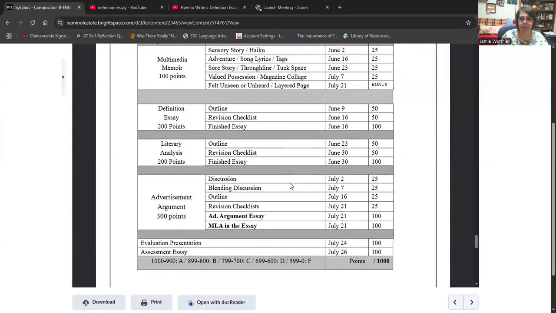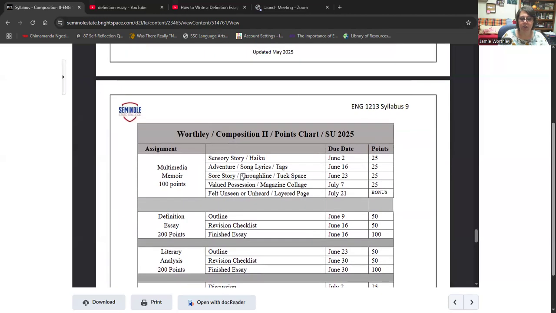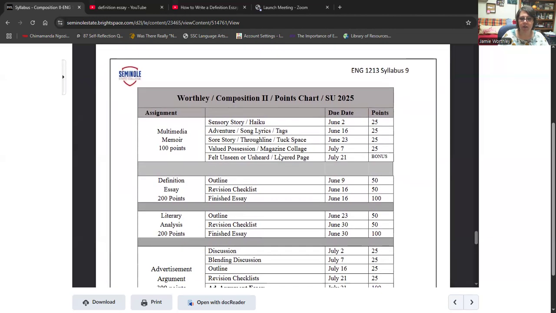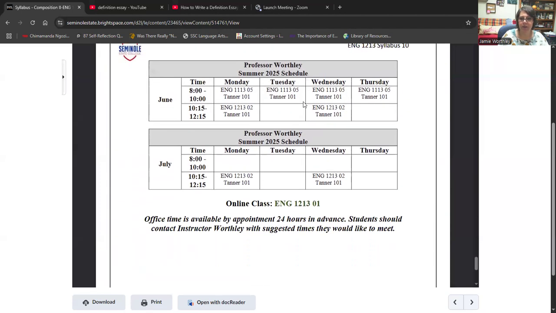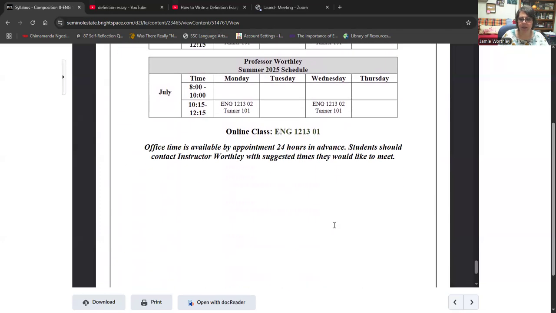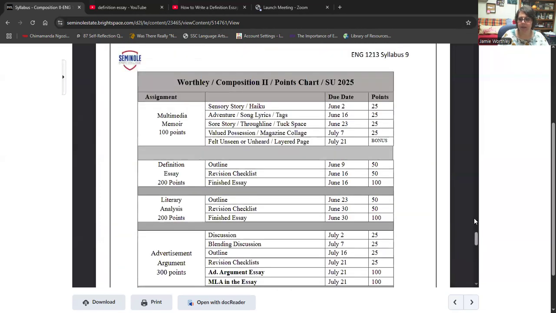All right. Then we're going to go into the definition essay, the literary analysis. I'm going to go over that here in just a moment. I just wanted to show you that you do have a points chart that you can print out at the end of the syllabus. And then here's my schedule, just when I'll be teaching online and whatnot, right? So that's all at the bottom of the syllabus.